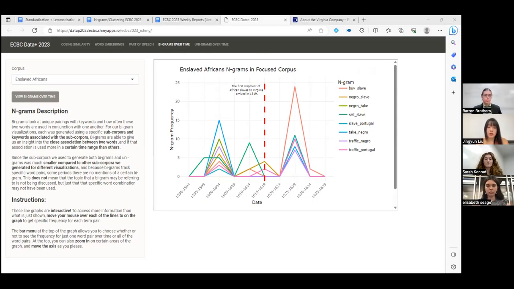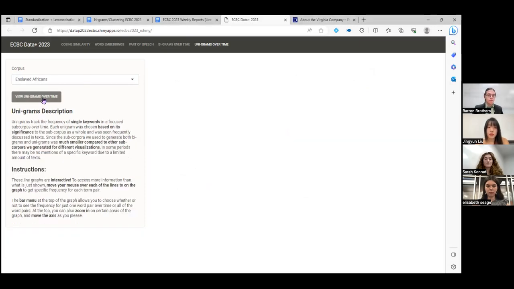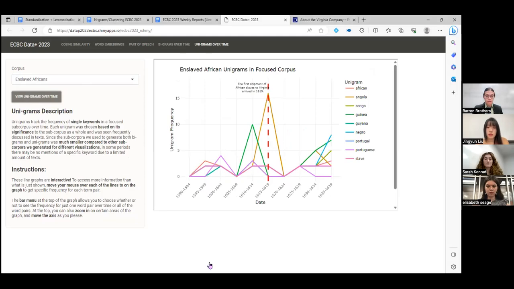Our unigrams page is similar to a bigrams page, except that we are looking at just one word's frequency over time, hence uni. Let's look at the enslavement graph on this end. So, much like the bigram graph, we do have to be careful with our interpretation, as we opted for a smaller corpus because we wanted more specific and insightful words, i.e., we didn't really want God to be popping up here because we knew the English were religious people. However, we can still see that Angola spikes right on the red line, which is interesting because the first slaves imported into Virginia were indeed from Angola.